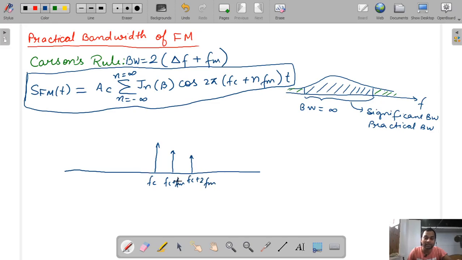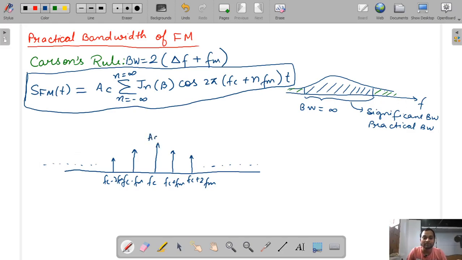We also solved questions on which frequency components will be present in a signal. Here it will be fc minus fm, fc minus 2fm, and so on, on the negative side also.